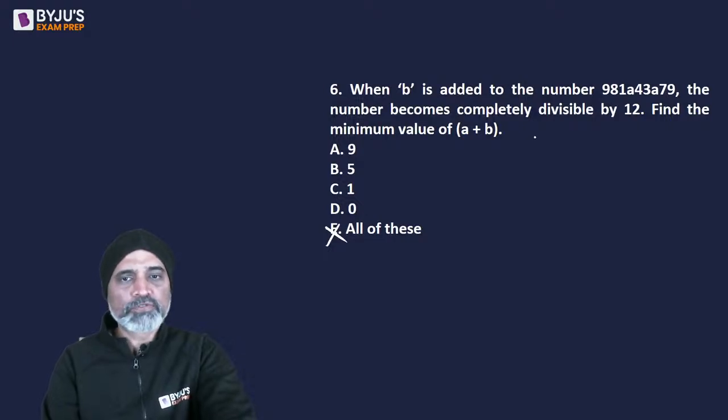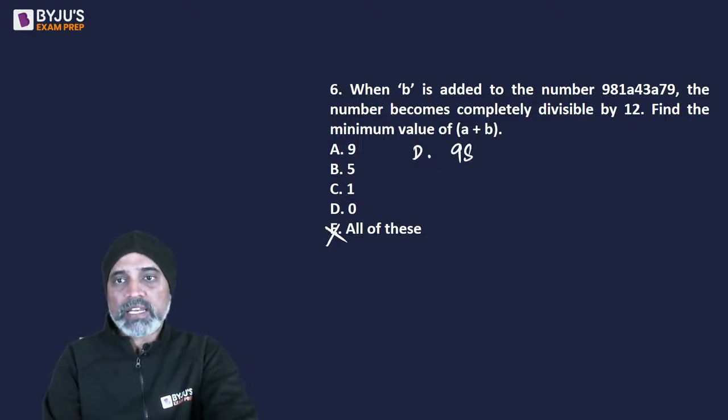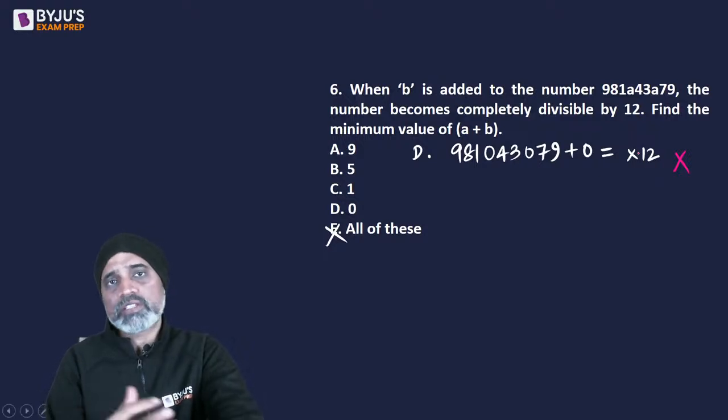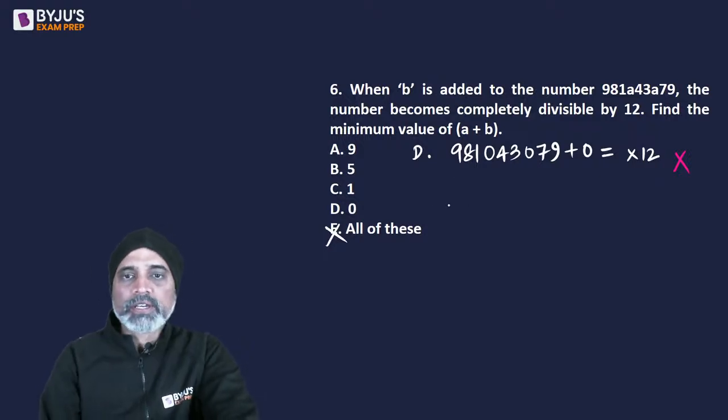So we'll start with first option D. D option के according, if A plus B is 0, that would mean A and B they both are 0. That means 981043079. Is it divisible? And obviously plus 0. Is it divisible by 12? No. Right? 12 se divisibility rule is 3 and 4.